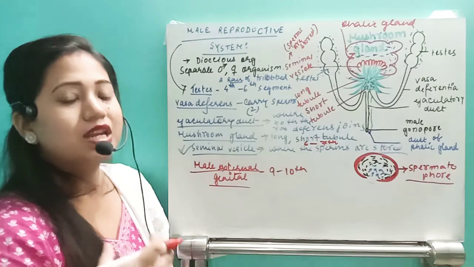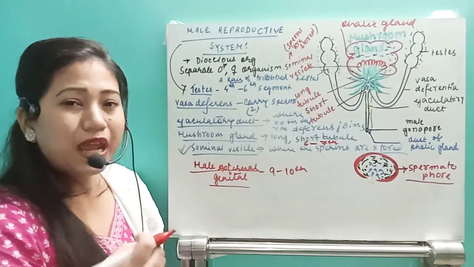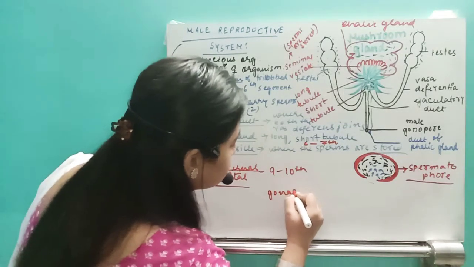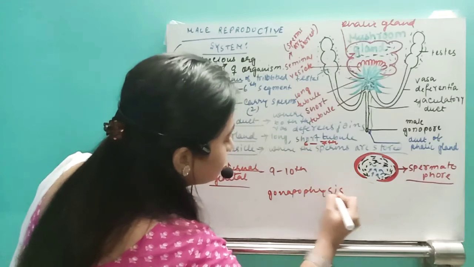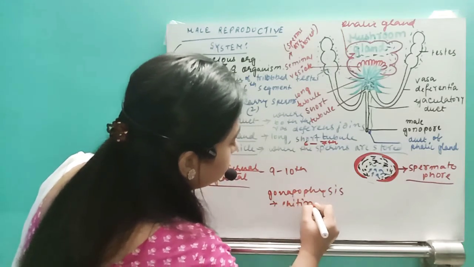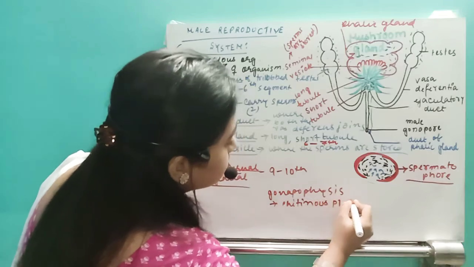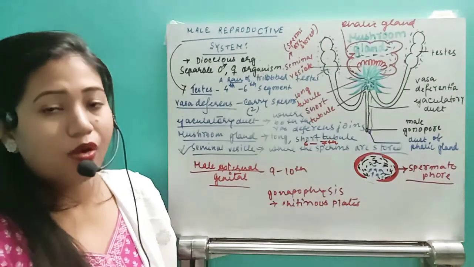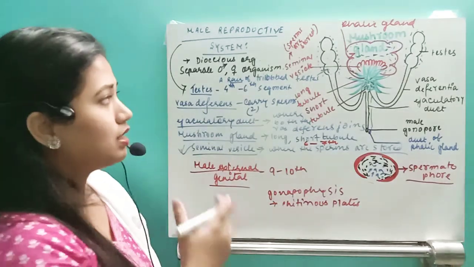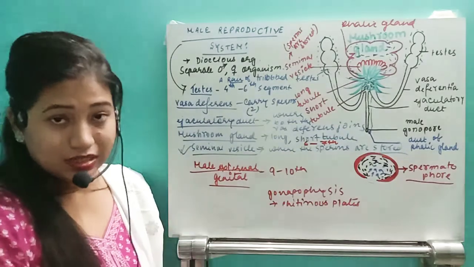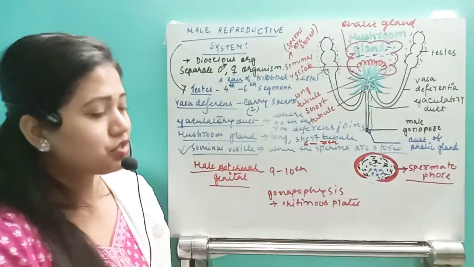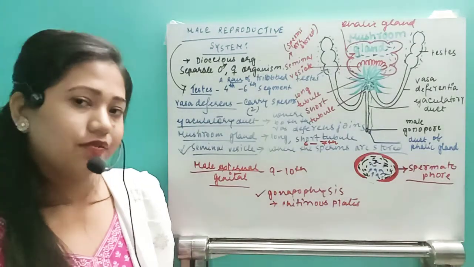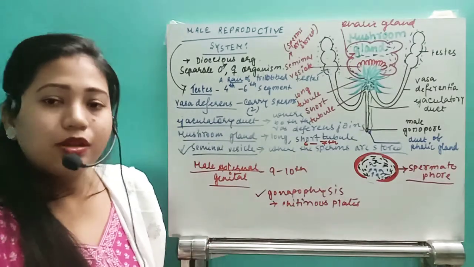Now this male external genital is actually covered by some thick plate-like structures. Chitinous plates are present that will be known as the gonapophysis. Okay, so gonapophysis is nothing but some chitinous plate-like structure. So these chitinous plates will help in the copulation or mating process with the female, so that the male can deposit the male gamete, that is the spermatophore, that sperm cage, into the female body. So with the help of this gonapophysis, they will deposit the male gamete inside the female body. So yes, that is about the male reproductive system.